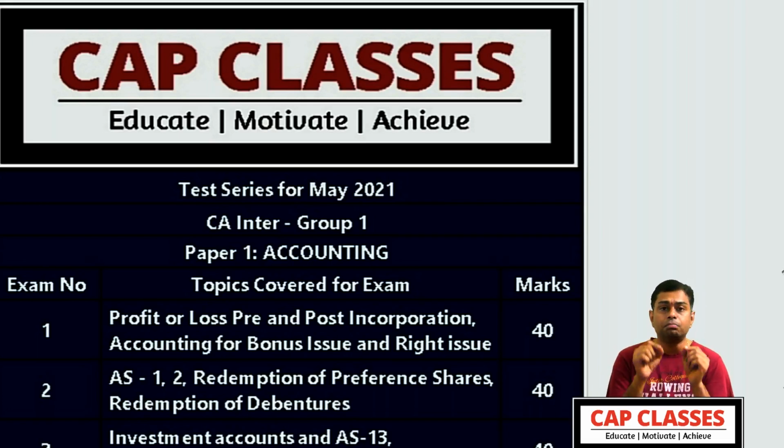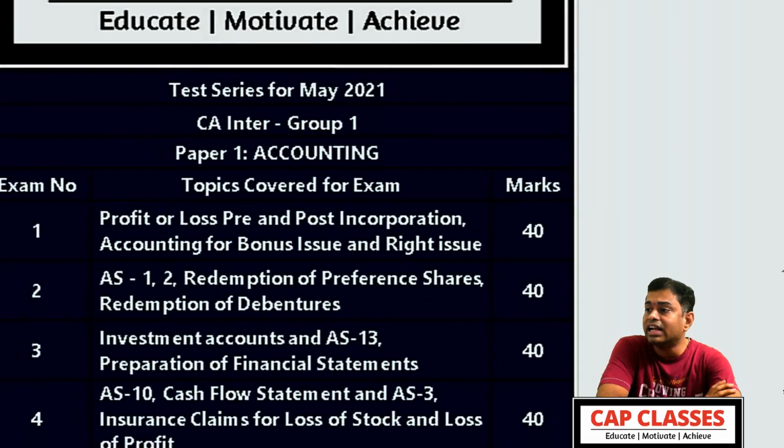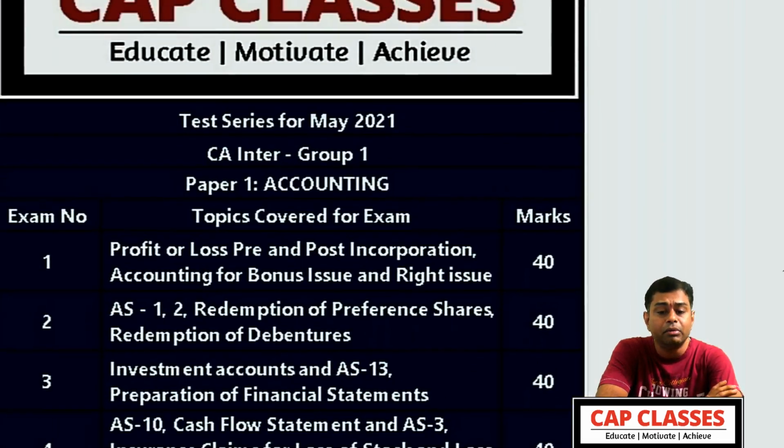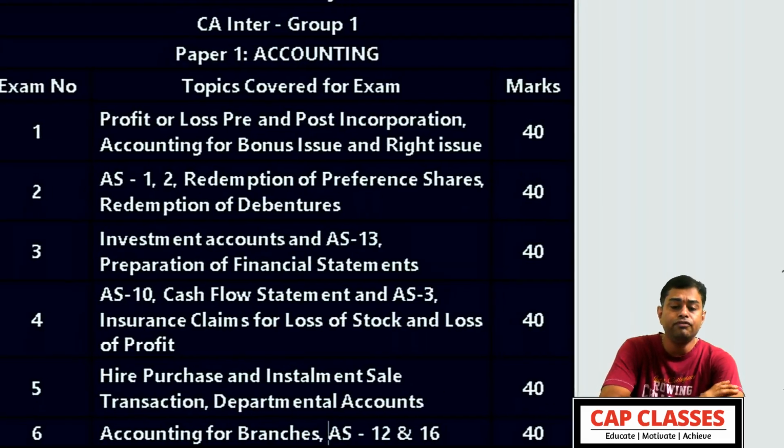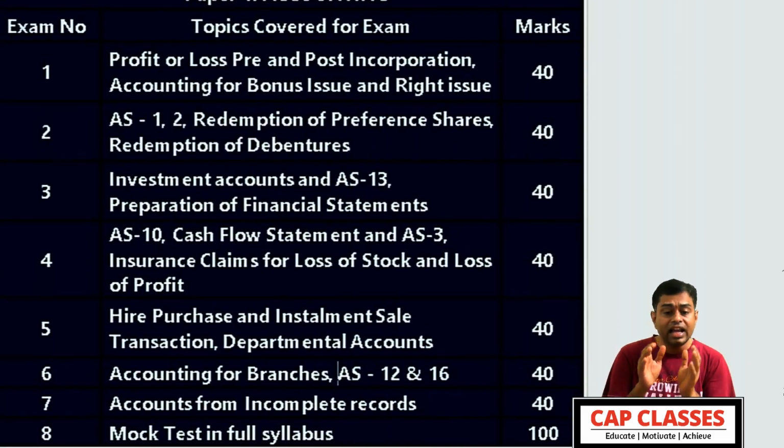The mock test will be conducted for 100 marks, and the normal topic wise exam will be conducted for 35-40 marks, which typically you should be able to write in 1 hour 10 minutes, 1 hour 15 minutes. So this is an example schedule for CA intermediate paper 1 accounting. If you look here, exam 1, 2, 3, 4, 5, 6, 7 are topic wise examinations, and the 8th one is mock test. So this is for accounts.